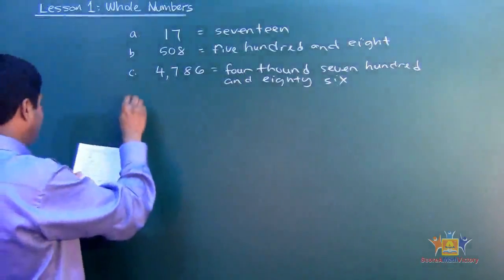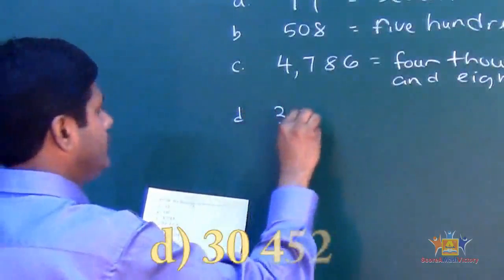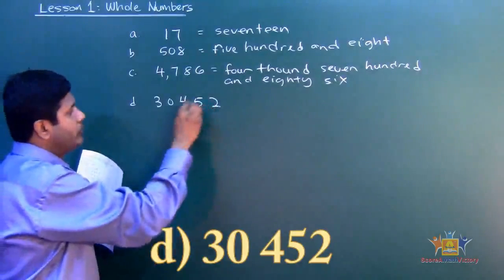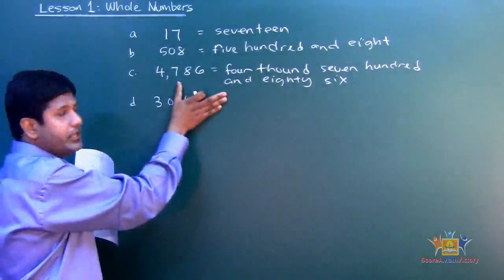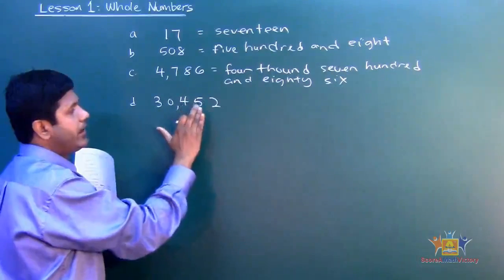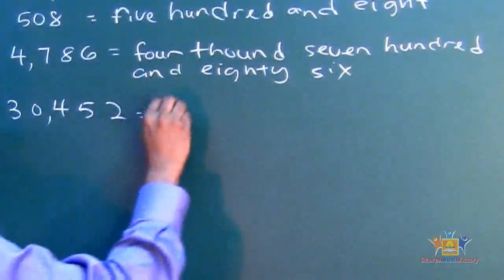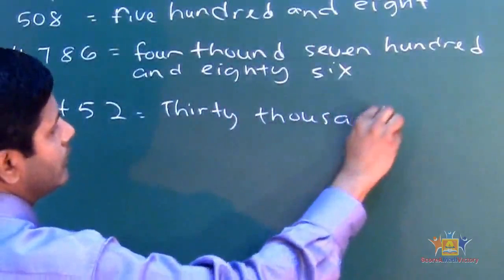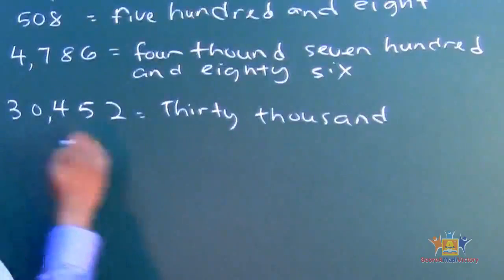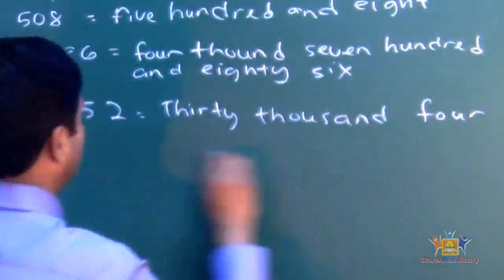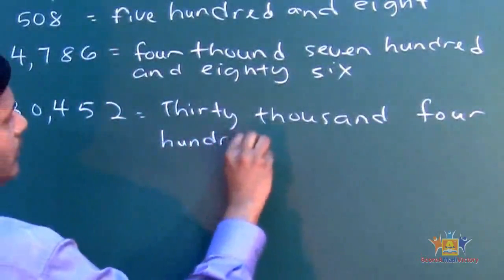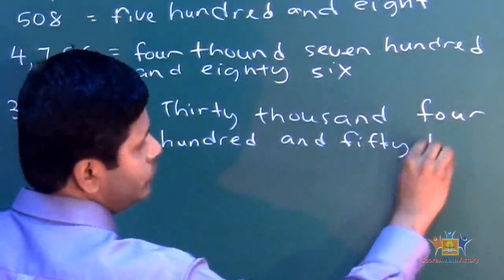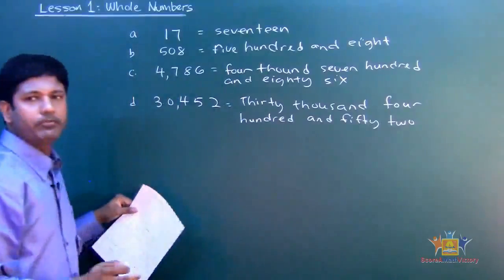Okay, so let's look at D. Now D, we got 30452. Again, what method are we going to use? The comma method. 1 2 3 comma. So block that. What does it say? 30,452. That's it. Okay, so we're going to write down 30,400 and 52. Okay, so very important knowing the spelling.